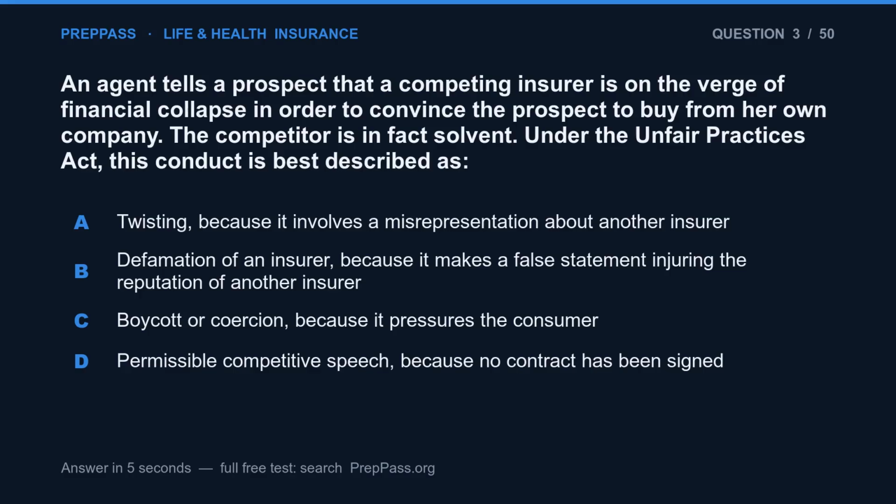Question 3. An agent tells a prospect that a competing insurer is on the verge of financial collapse in order to convince the prospect to buy from her own company. The competitor is in fact solvent. Under the Unfair Practices Act, this conduct is best described as A. Twisting, because it involves a misrepresentation about another insurer. B. Defamation of an insurer, because it makes a false statement injuring the reputation of another insurer. C. Boycott or coercion, because it pressures the consumer. D. Permissible competitive speech, because no contract has been signed.